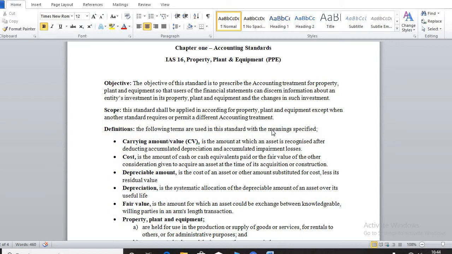Later in our series, we will be considering what is meant by depreciation and accumulated impairment losses, so don't worry about that.